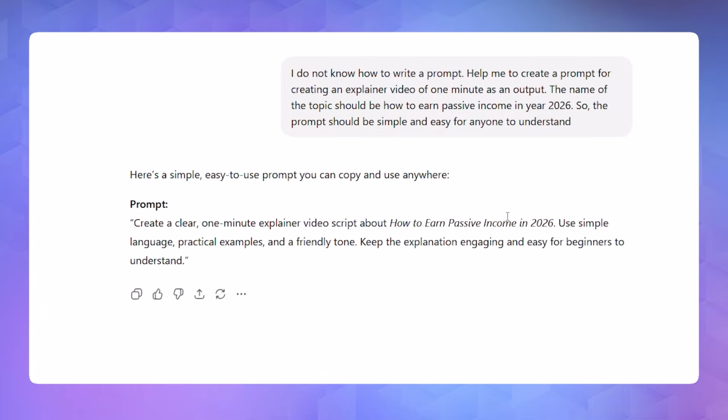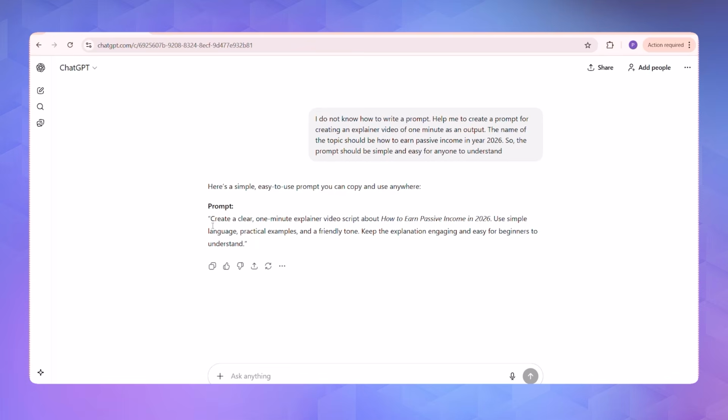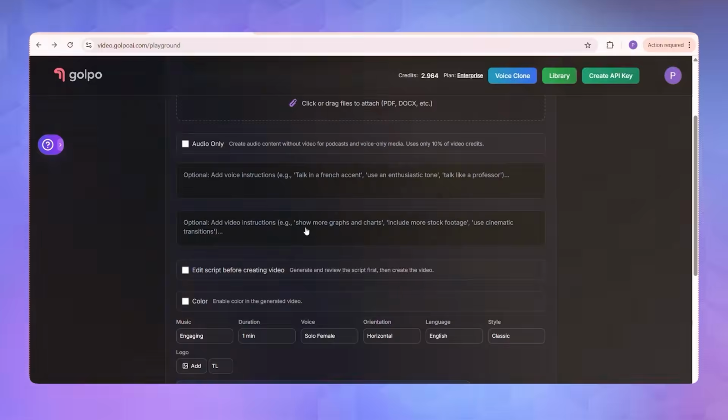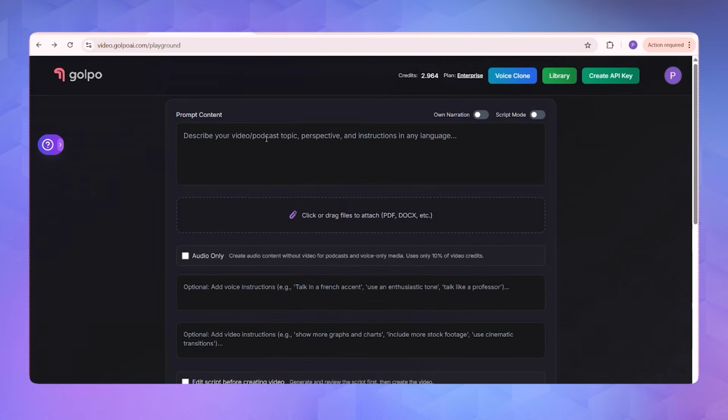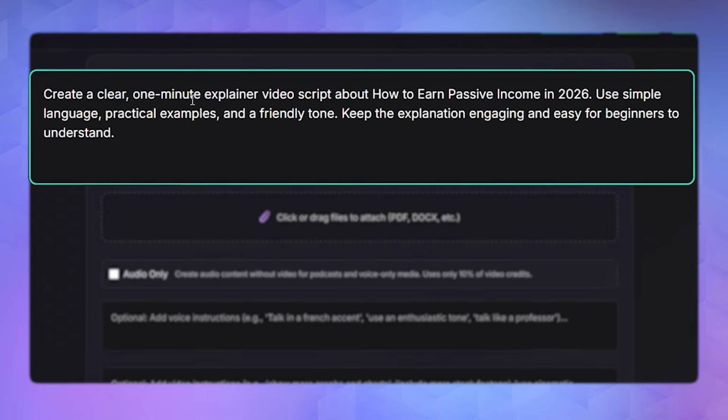Obviously, you can copy paste, but once you check it, if it is right as per your expectation, then you can copy paste. If not, keep on talking to ChatGPT. It will give you a good prompt. Now I copied the prompt from here and I'll just go to Golpo and paste it there.